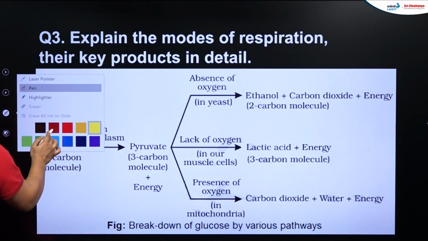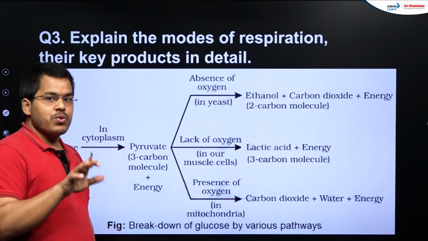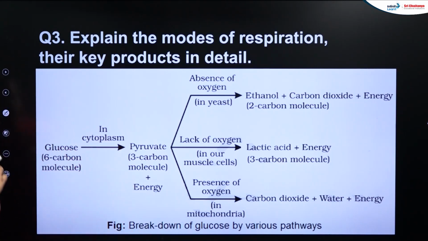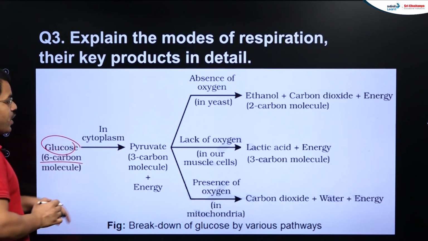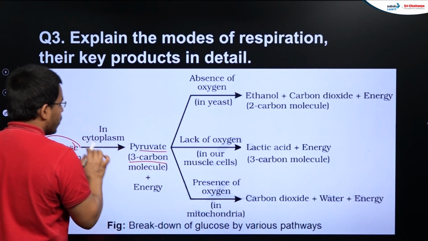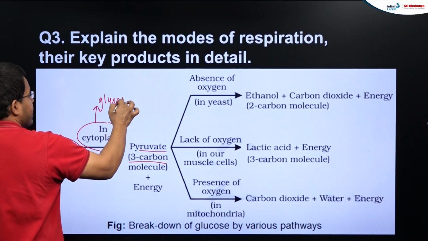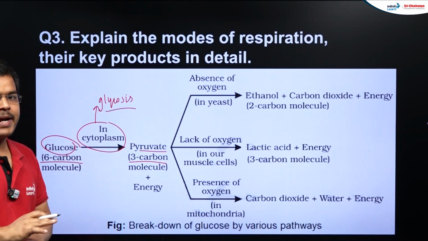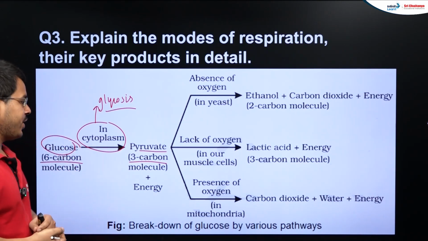First of all, broadly if we divide, respiration will be of 2 types. One is aerobic respiration where oxygen is utilized, and one is anaerobic respiration where oxygen is not utilized, right? So in this case, first of all, glucose, that is a 6 carbon molecule, will be converted into pyruvate, that is a 3 carbon molecule. This happens in the cytoplasm. The process is known as glycolysis. This will be common. This will take place in every type of living creature, doesn't matter what type of respiration is going on in that living creature.